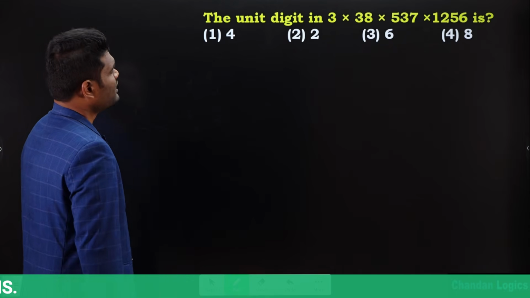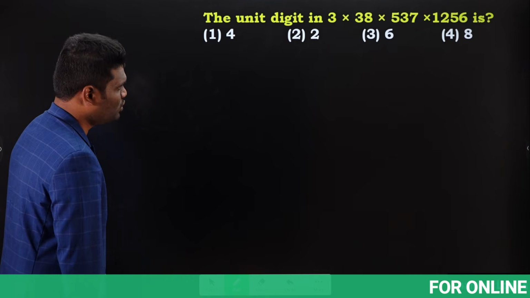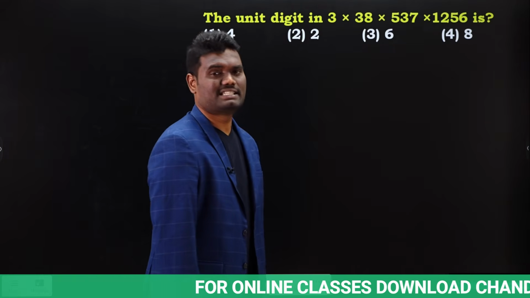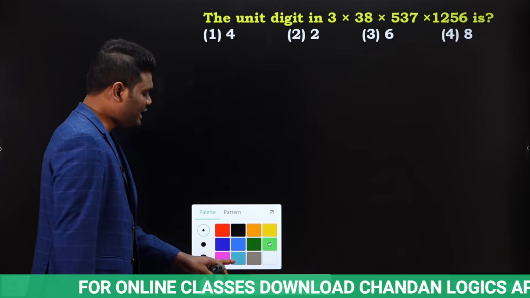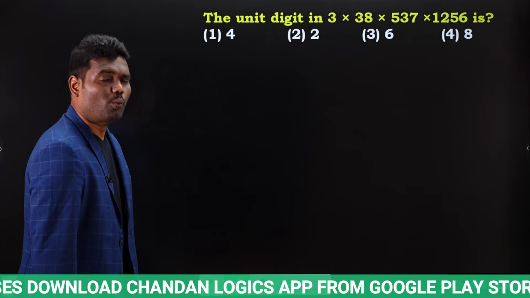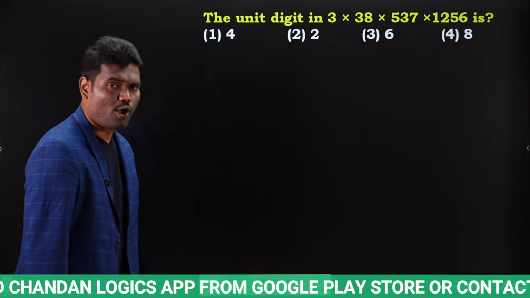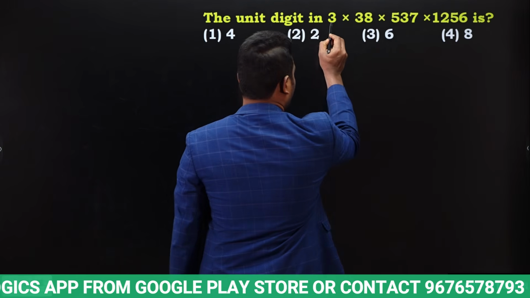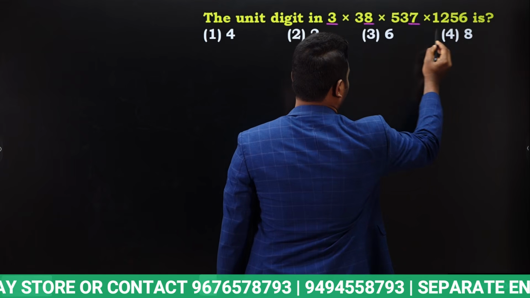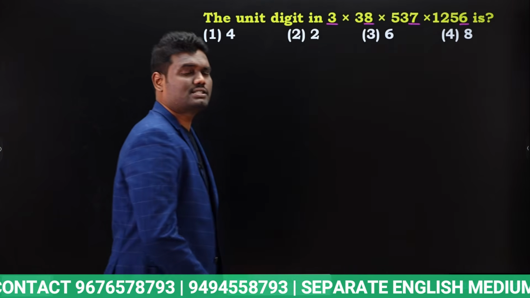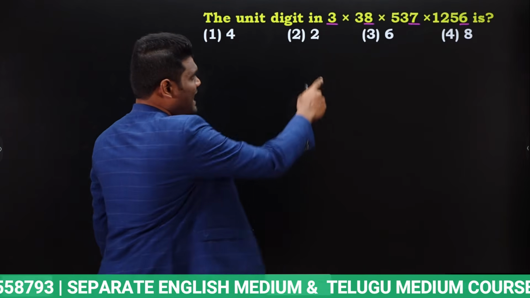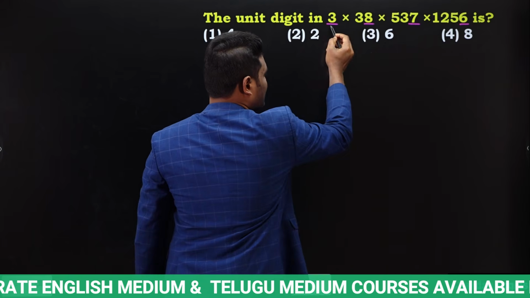Okay, look here. The unit digit in 3 into 38 into 537 into 1256 is. Now, as we need to find the unit digit, we just need to concentrate only on the value we have in the units place or last digit. Here the last digit is 3, here 8, here 7, here 6. We just need to concentrate on whatever value we have in the units place, that's it. As we have a multiplication operation, perform multiplication.